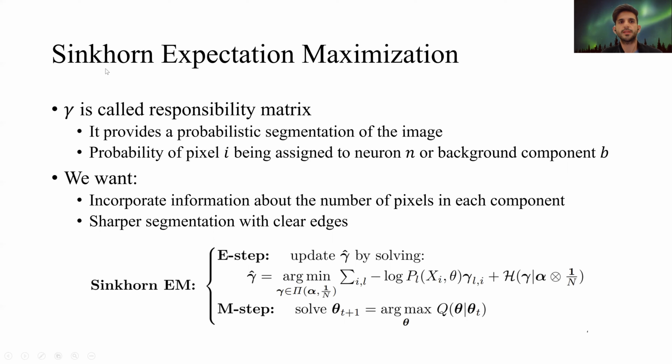For this, we developed a new algorithm that we call synchron expectation maximization, which is very similar to the vanilla EM algorithm, except that we have a step here to enforce row and column sum constraints on the gamma responsibility matrix. The M step is exactly the same as the M step of the vanilla EM algorithm.